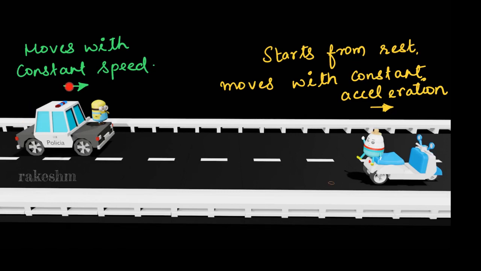And when the speed of these two becomes the same, the distance between them becomes constant, right? And when the speed of this bike starts becoming greater than the speed of this car, then the distance between them again will start to increase. So there will be a point at which the distance between them is minimum. So you see, even when the distance is minimum, the condition that we are putting is that the speeds of these two are the same. Let us have a look at the schematic to get a better understanding of this scenario.